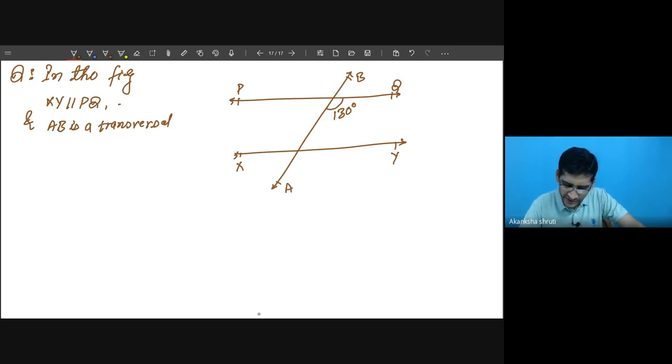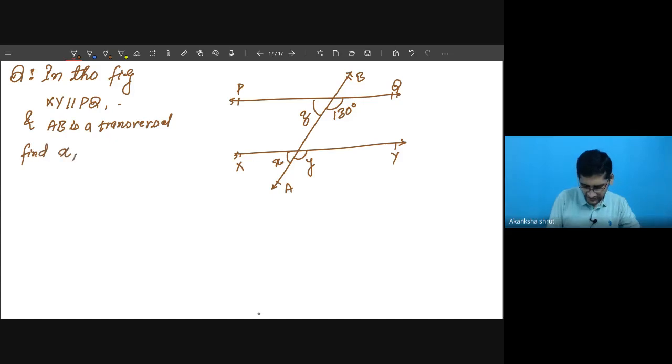You have to calculate this as X and the other one as Y. Also please calculate this one, Z. So you have to find the values of X, Y, and Z. These are the angles that you have to find.